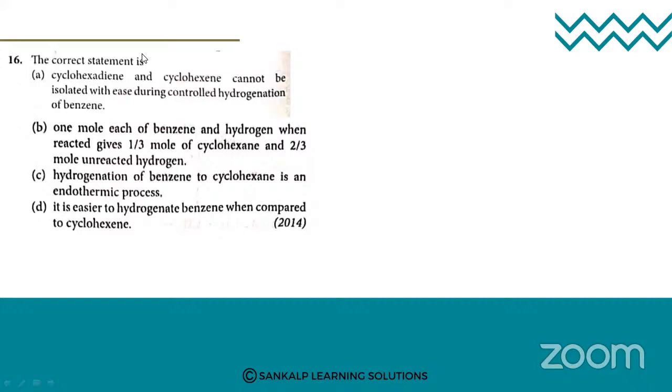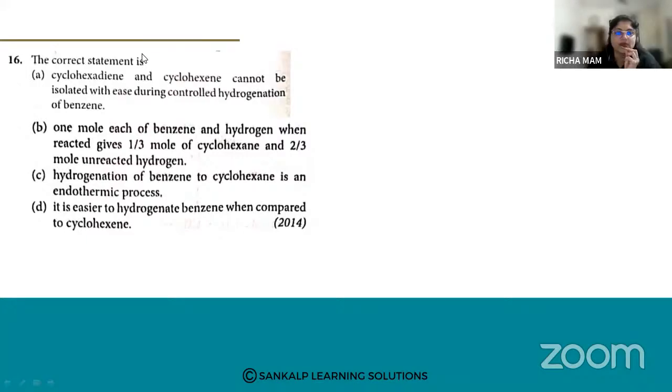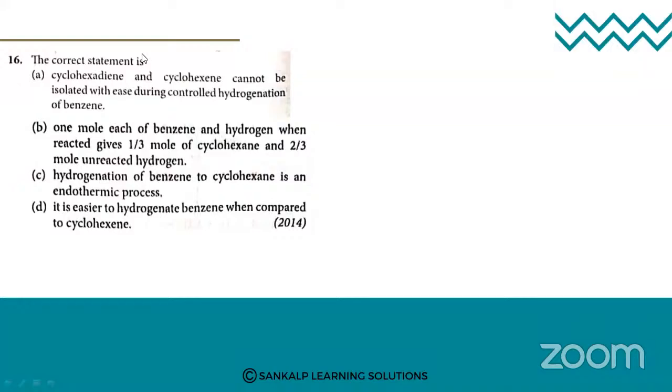The correct statement is... there are 4 statements given, so you have to tell which is the correct statement among the following. A, cyclohexadiene and cyclohexene cannot be isolated with ease during controlled hydrogenation of benzene. B, 1 mole each of benzene and hydrogen when reacted gives 1/3 mole of cyclohexane and 2/3 mole unreacted hydrogen.